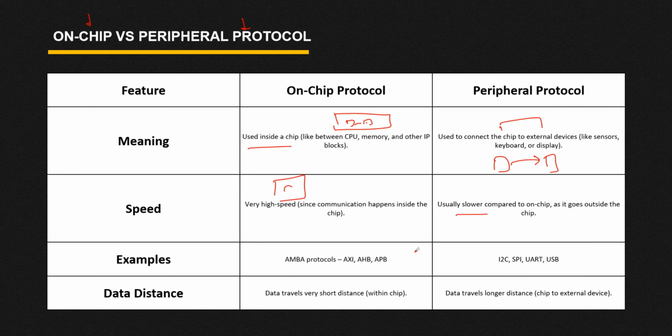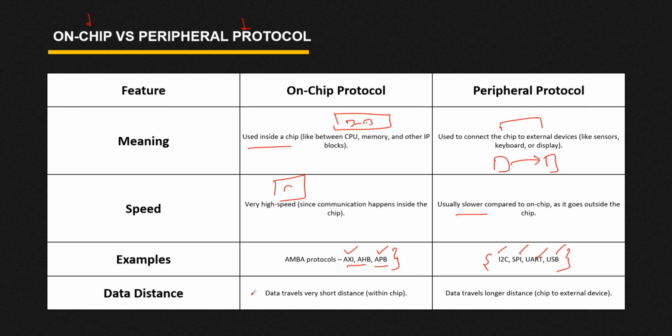Okay. Now some examples of on-chip protocols are AXI, AHB and APB. We are going to cover all these three on-chip protocols. We already have covered APB. So if you have not watched that APB protocol session yet, at the end of the video I will attach the video link for APB, so you can go through that. And in a future video, we are also going to cover AXI. And the peripheral protocols which we have are I2C, serial peripheral interface, then we have UART, and then we have USB. Okay, so these are all the peripheral protocols.